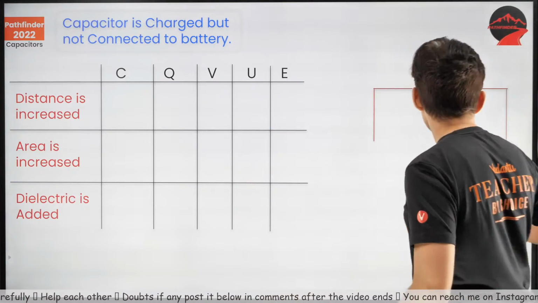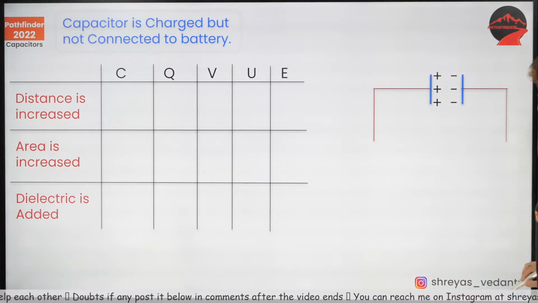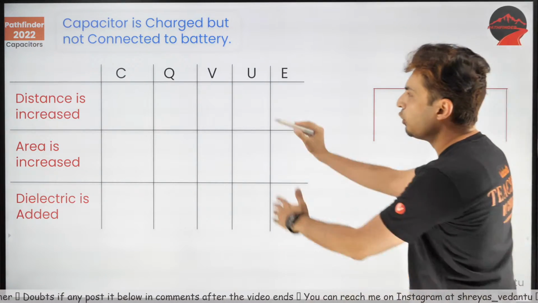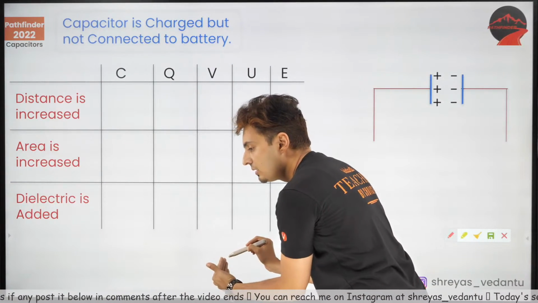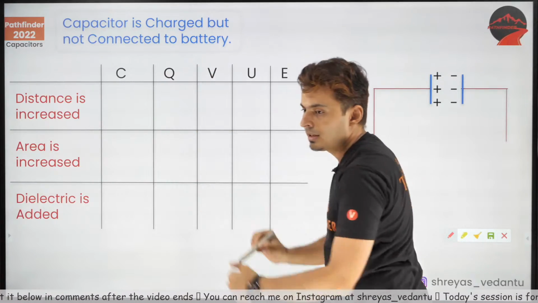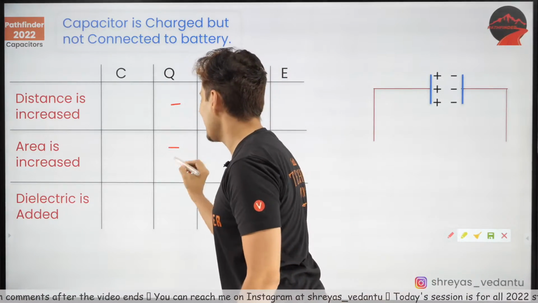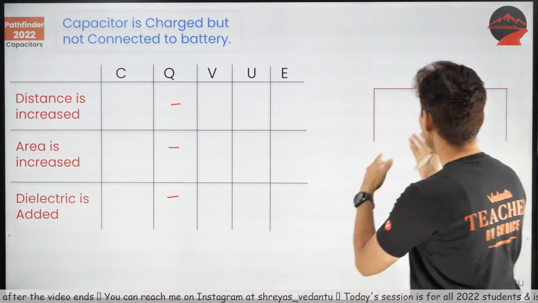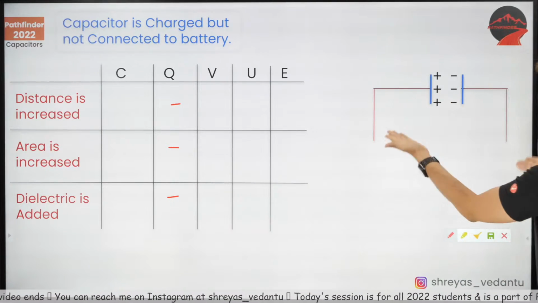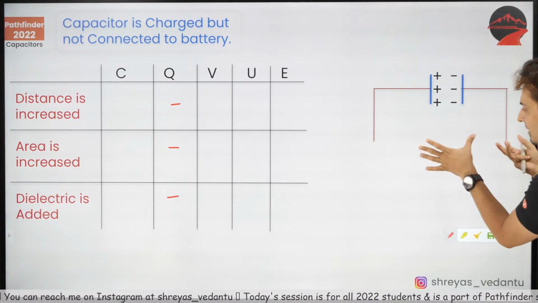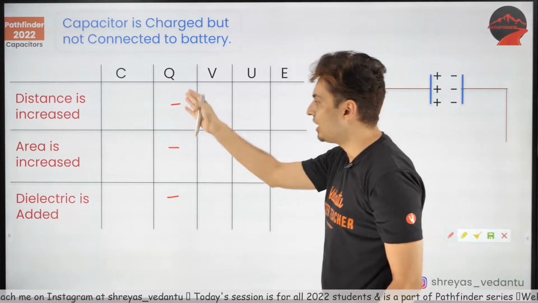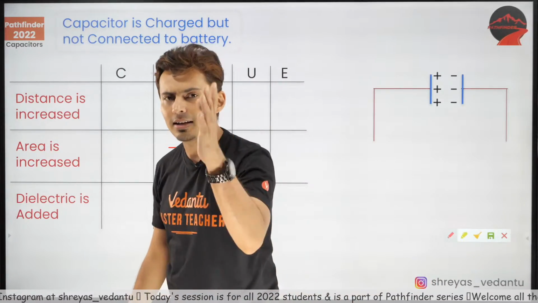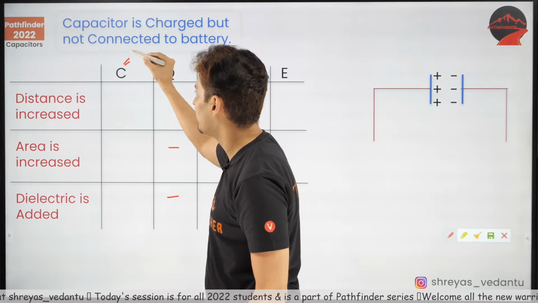Now, when you do not have a battery, voltage won't remain constant. Charge will remain constant because charge has nowhere to go. Where will it escape? There is no device, resistor, battery, nothing. So charge will remain constant. Rest everything is almost similar.